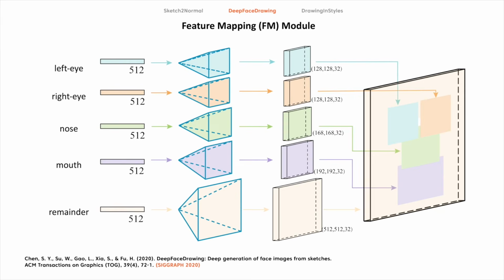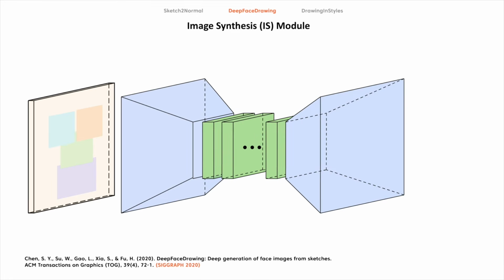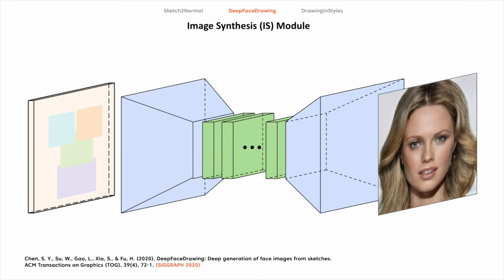We designed the feature mapping module with 5 separate decoding models converting feature vectors to spatial feature maps. The resulting feature maps are placed back to the original positions of the face. Given the combined feature maps, the image synthesis module converts them to a realistic face image.